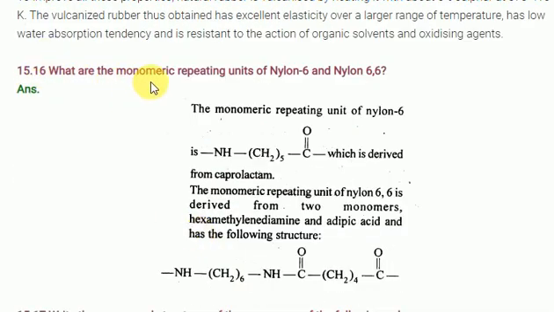Next one is: write the monomeric repeating units of nylon 66. It is very important. Nylon 6 means caprolactam is there. Nylon 66 means adipic acid and hexamethylene diamine only. The repeating unit of nylon 6 is NH-(CH2)5-C=O, which is derived from caprolactam only. The monomers for nylon 66 are hexamethylene diamine and adipic acid.